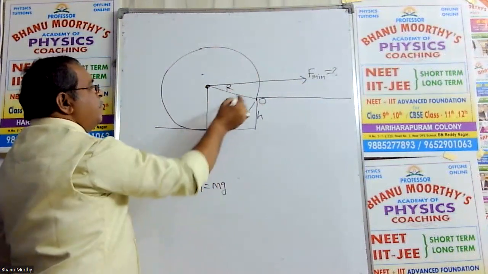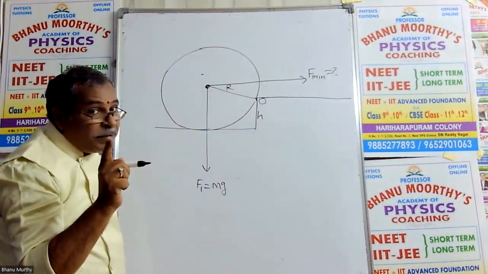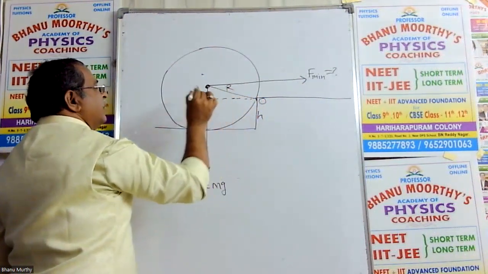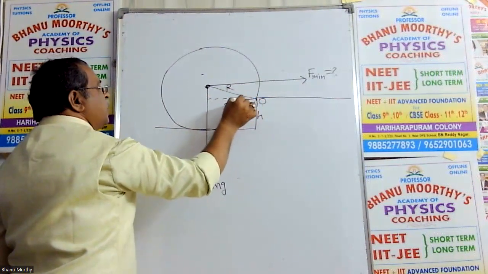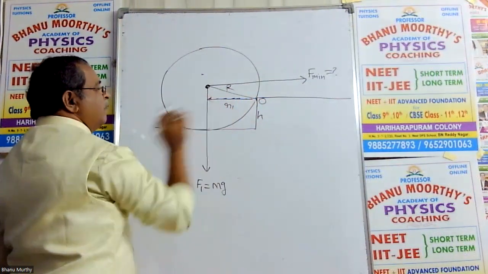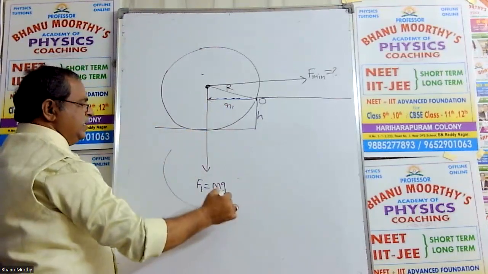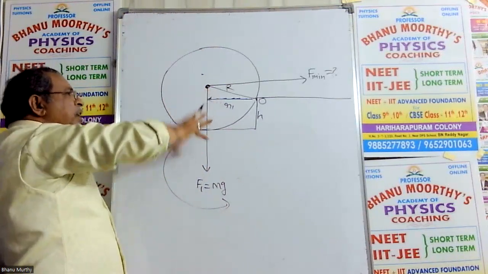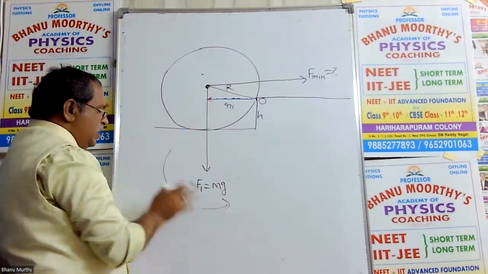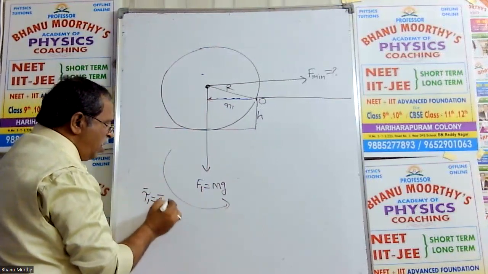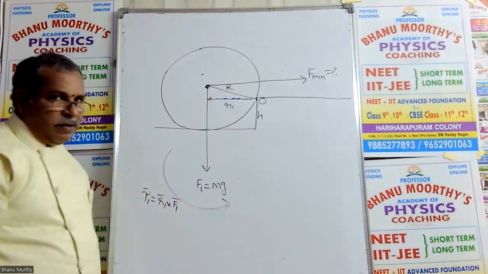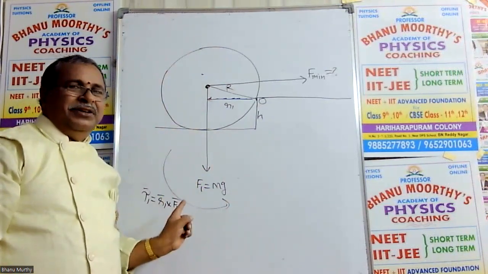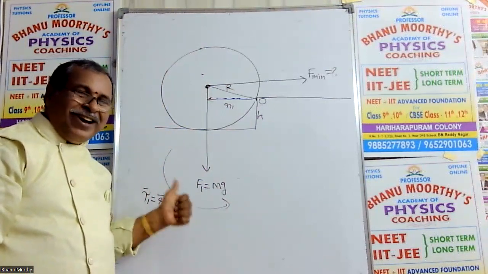From the tilting point we can take the measurements. From the tilting point to the line of force F1, I am putting an arrow mark, R1. R1 cross F1 is anti-clockwise. This force tries to keep the ball on the lower step only. So tau1 equals R1 bar cross F1 bar. This is an anti-clockwise moment of force, that is torque.